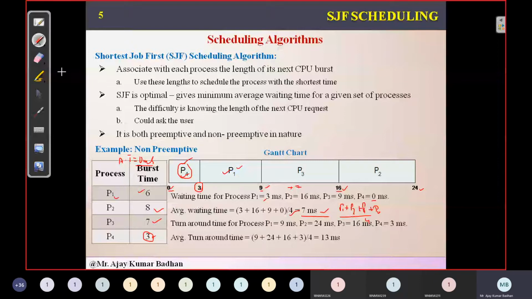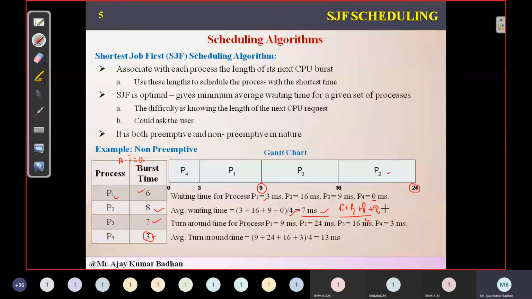So for the process P1, how much time has it taken? As I told you in the previous session, for turnaround time you have to take the right side of that particular border. So P1's right side border shows it has taken 9 milliseconds to complete the task. Coming to P2, it has taken around 24 milliseconds to complete the task.